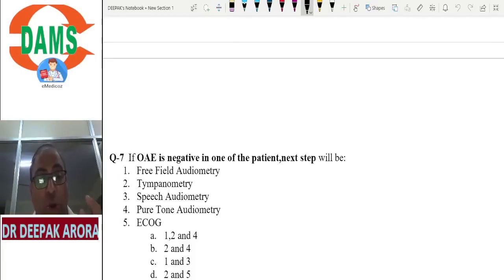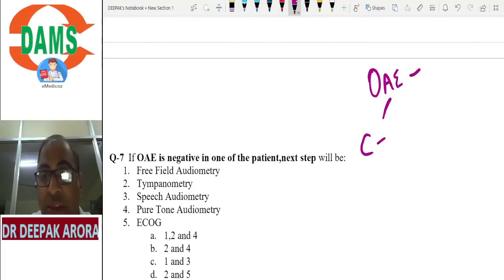Let us see this. OAE negative. What is OAE? It is a screening procedure. Why am I not using it as the investigation of choice? Enjoy this flow chart. OAE negative means my cochlea is negative, cochlea is absent. But in some newborns, in some cases, the cochlea is present but OAE is absent. This can be a possibility.